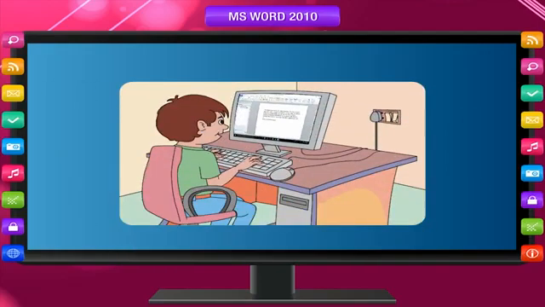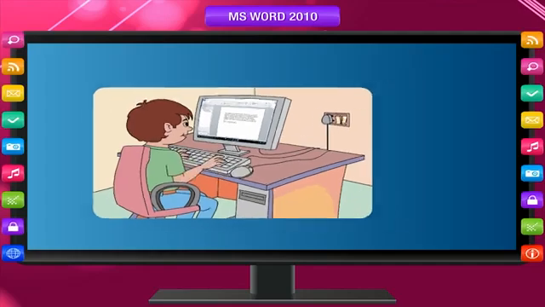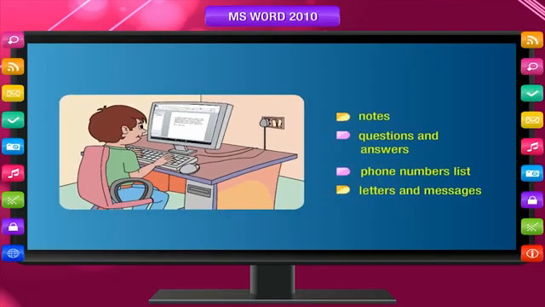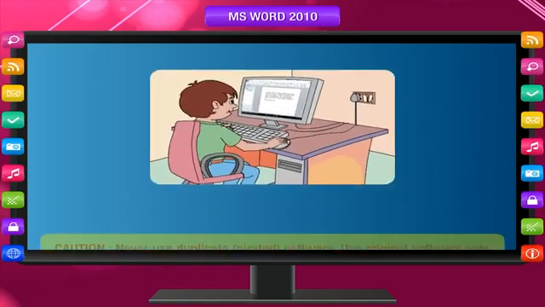In computers, we type using the keyboard rather than writing on paper. You can type your notes as well as questions and answers in MS Word. You can prepare a list of phone numbers of your friends. You can also type letters and messages. Each of these is called a document.